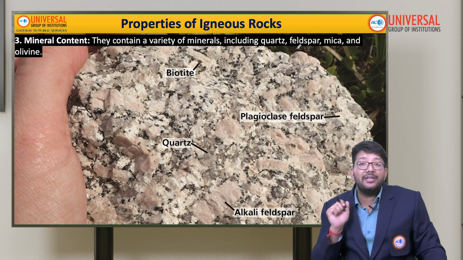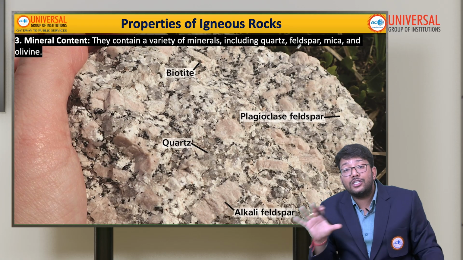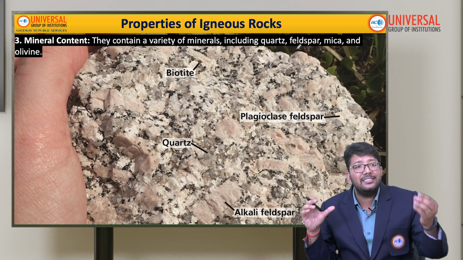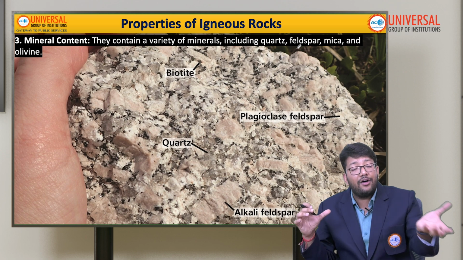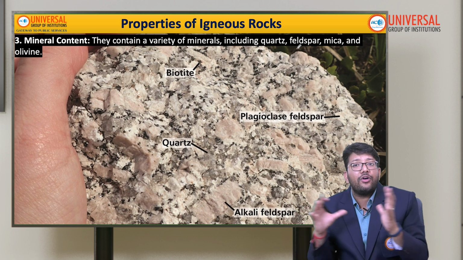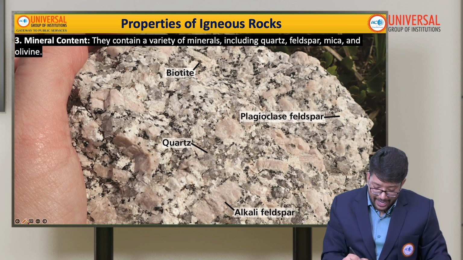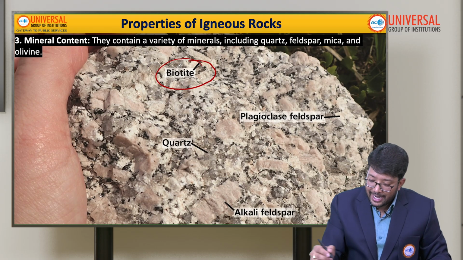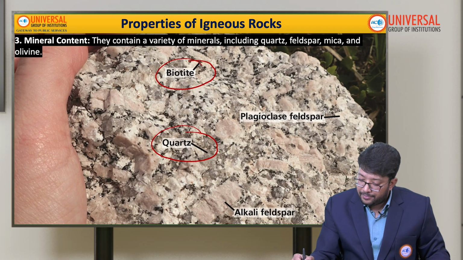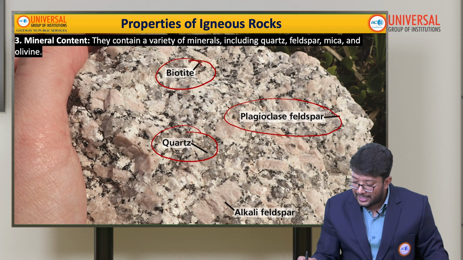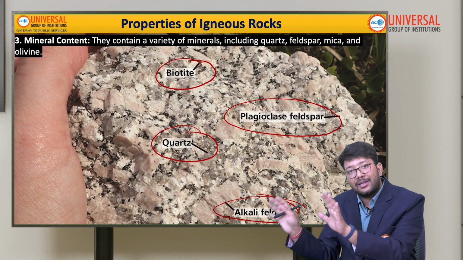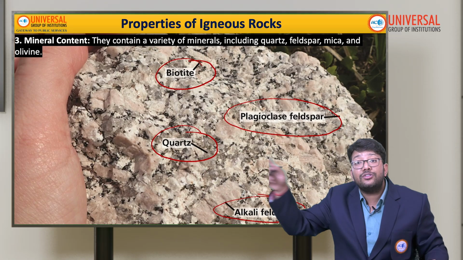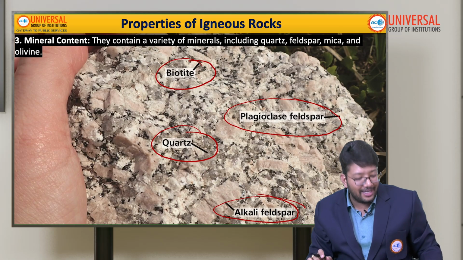The third property is mineral content. Igneous rocks have many minerals because it is fresh lava coming out onto the surface. So it will have a lot of minerals. In the diagram itself, see biotite, quartz, plagioclase, feldspar, and alkali feldspar. These are all the minerals present inside igneous rock. These basically form the igneous rocks.